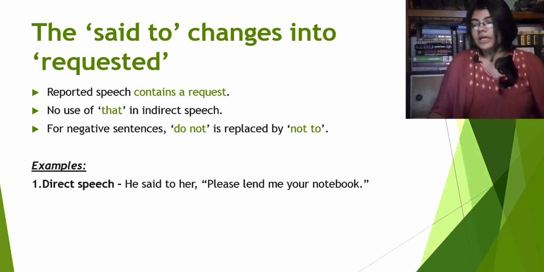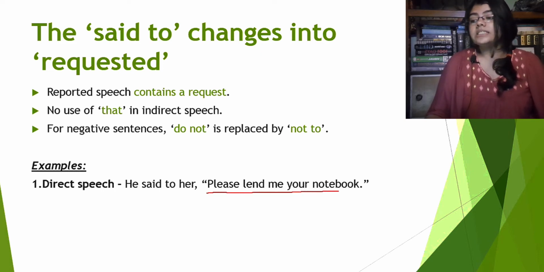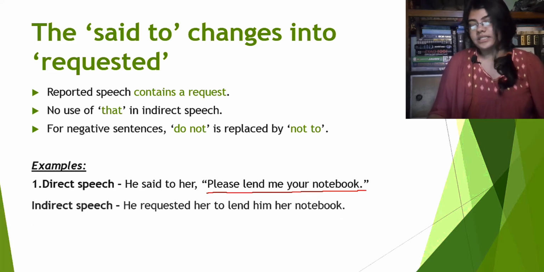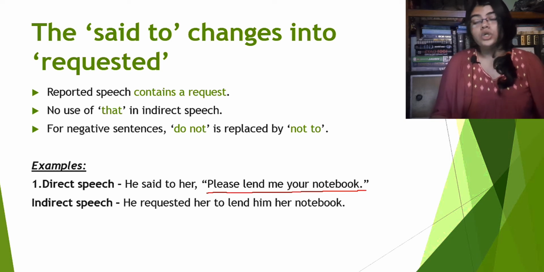First example, direct speech. He said to her, please lend me your notebook. Here we can already see that please lend me your notebook, this is a reported speech which contains a request. So how will we change this direct speech into an indirect speech? He requested her to lend him her notebook.